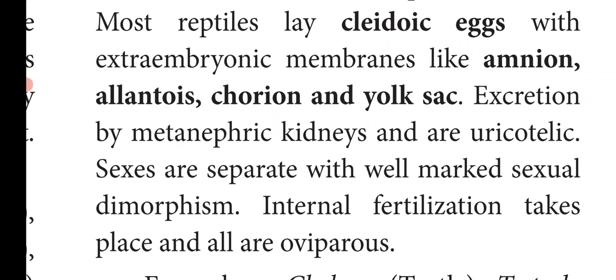Most of them are monoecious and a few of them are dioecious. What is monoecious? In the same organism, both male and female reproductive organs are present, that is, the male reproductive organ and the female reproductive organ are present on the same individual. That is called monoecious, but some are dioecious. Internal fertilization takes place and all are oviparous. What do you mean by internal fertilization? Fertilization takes place inside the body.